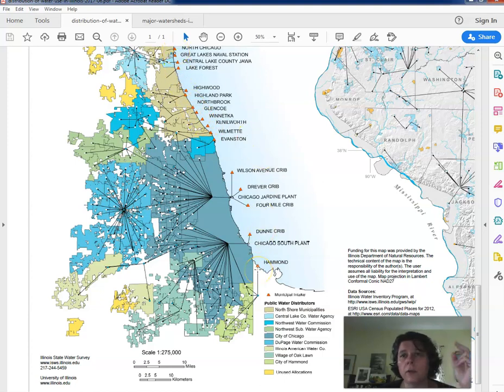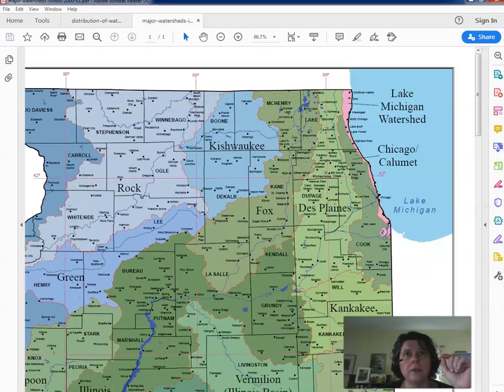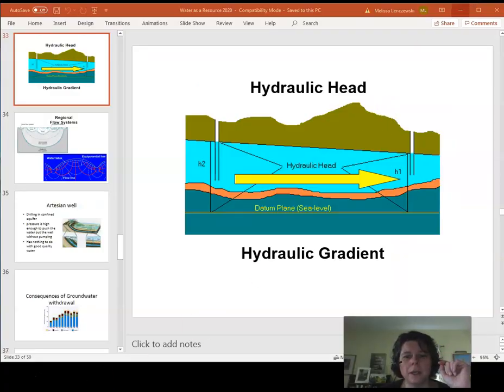And if we look at the watershed map again, any water that lands along those pink lines, let me see if I can change it over to this pink. Wherever this pink line is, that water is actually getting into the Great Lakes. So if you noticed all of those cribs that are right along the edge here, whatever you do at this edge feeds right into the Great Lakes. So you've got to be careful for pollution issues.